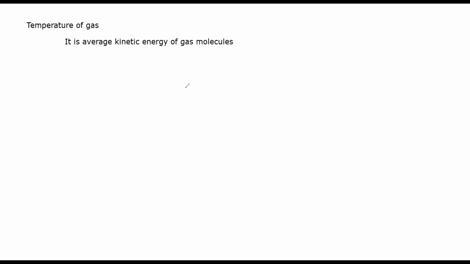And as you studied in physics block 1, kinetic energy is half mv square, or 0.5 mv squared. The mass of the gas molecule is constant. So what does it mean? It means if the kinetic energy is higher, the particle will move faster.